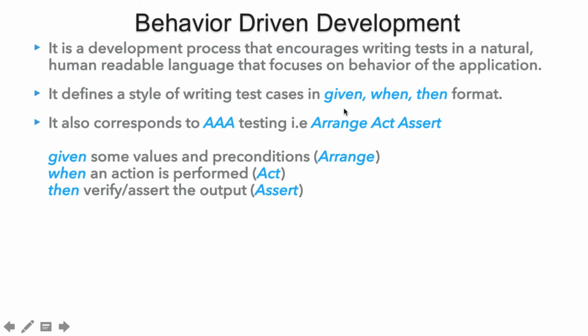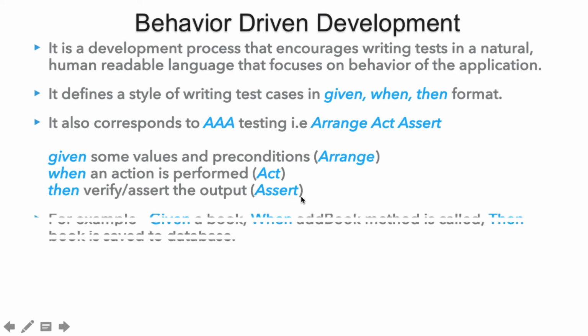If we relate given, when, then with arrange, act, assert, we write our test case as given some values and preconditions, which is our arrange. When some action is performed on the class under test, which is our act, then whatever that class under test is returning, we verify or assert the output, which is our assert step.